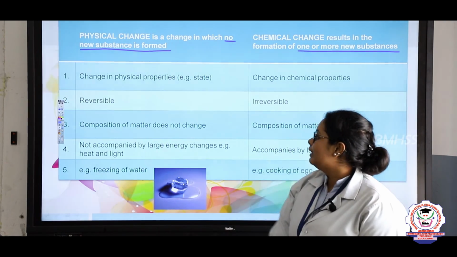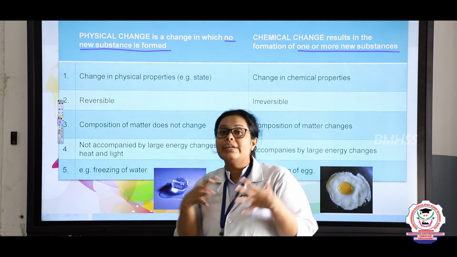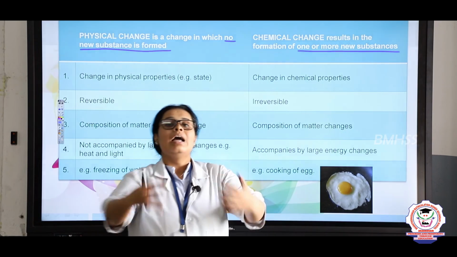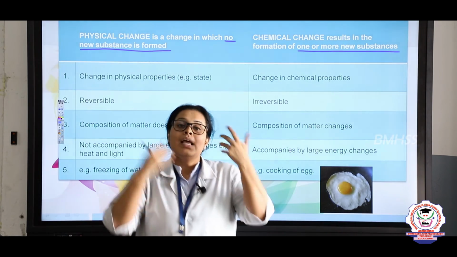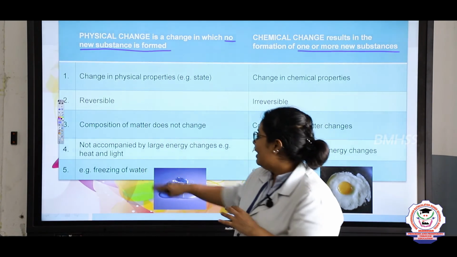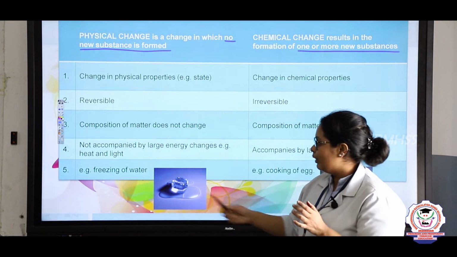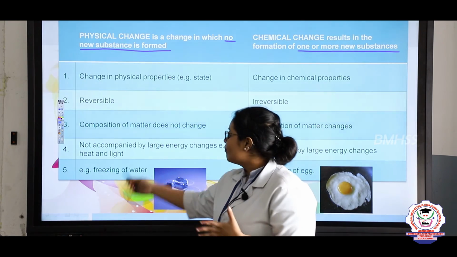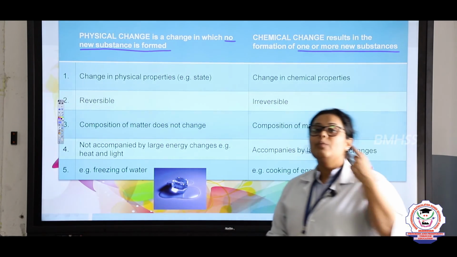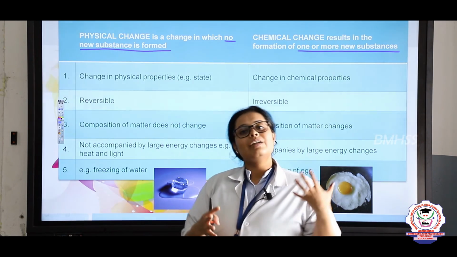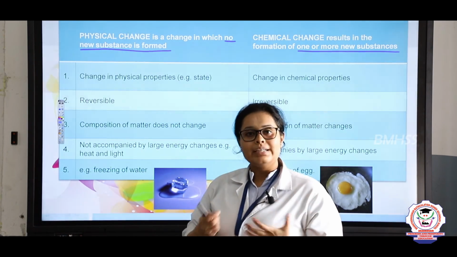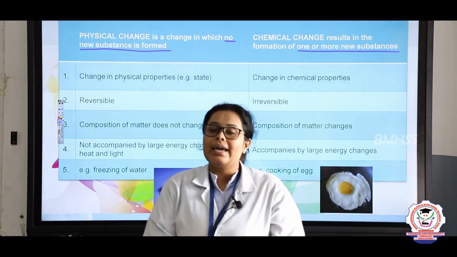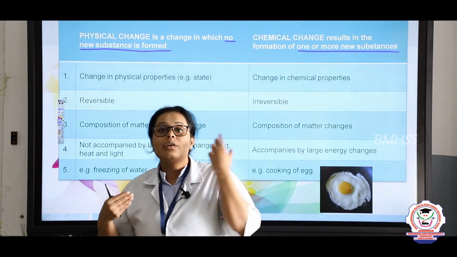Come to the fourth. In a physical change you don't need a large amount of energy, but in a chemical change you will always require the absorption of energy or the liberation of energy. And finally, here you can see the examples. I have taken the most common example, that is freezing of water. When the water freezes, it gets converted back into the solid again. In the same way, when I take an egg, after cooking the egg, you cannot get back the original raw egg, right students?